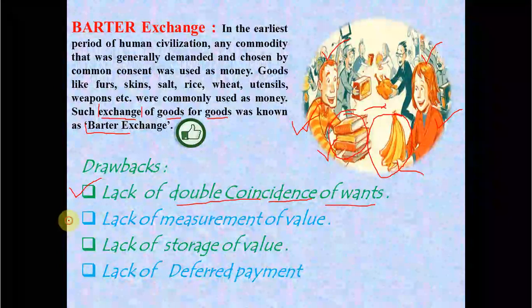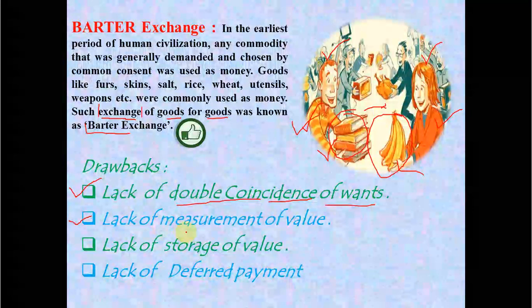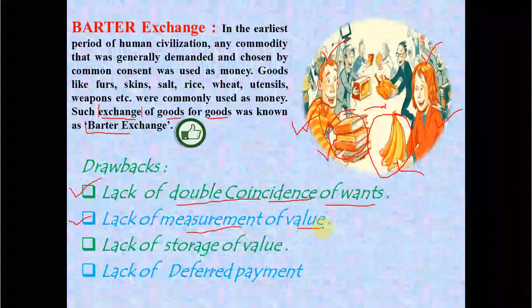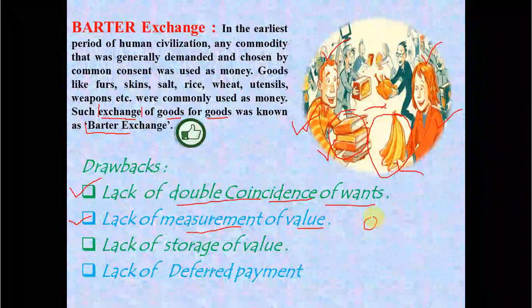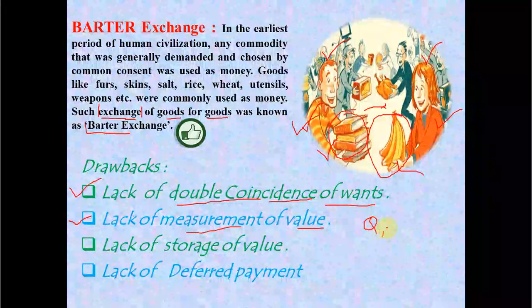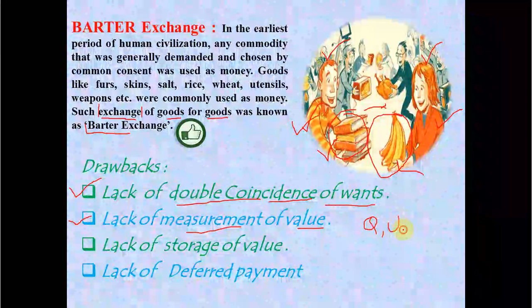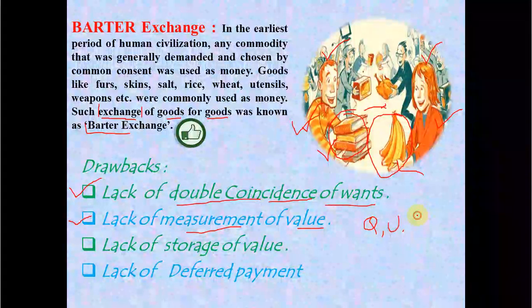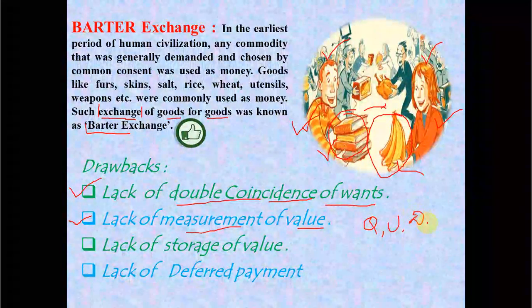The second drawback is the lack of measurement of value. All goods have their own units of measurement, like quintals, units, dozens, tons, liters.